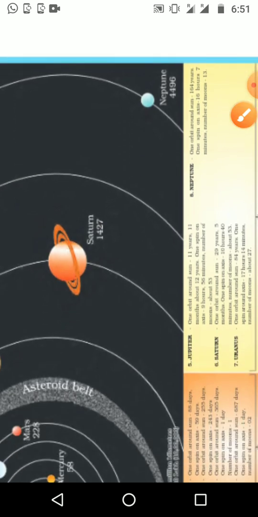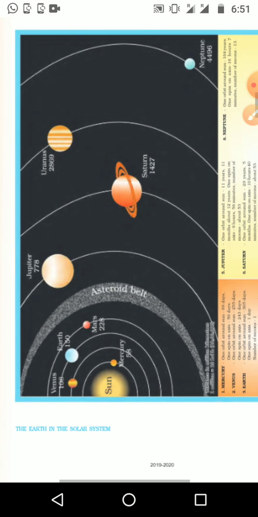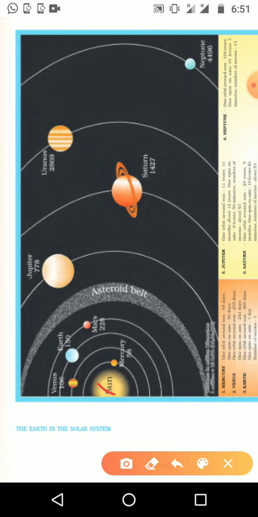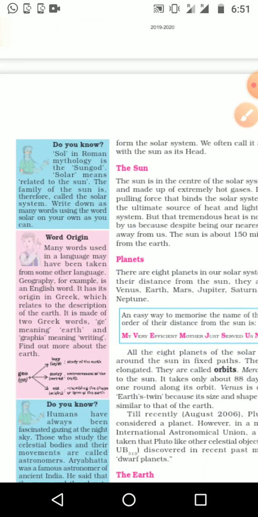If you get a question like this, to draw the solar system, you can draw the sun, then all the planets, then a few asteroids also, and write the names of all the planets. It may be asked as a 3-mark or 5-mark question. Then on the next page we study the solar system. One by one we are going to take things in detail.